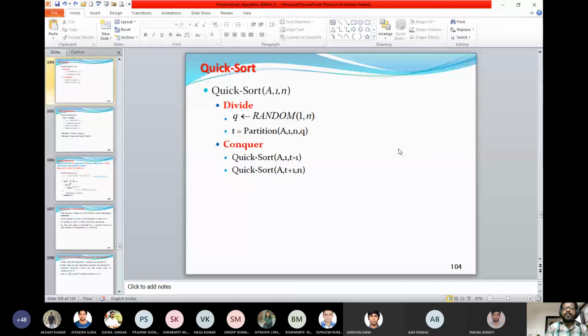Now, if you look into the recurrence relation, how do we write the recurrence relation? Let us say the first case. If you have paper and others, if you do a little bit of writing, it will be better.